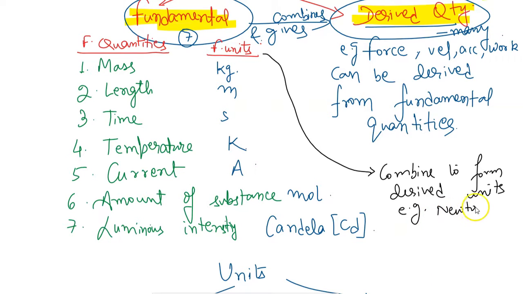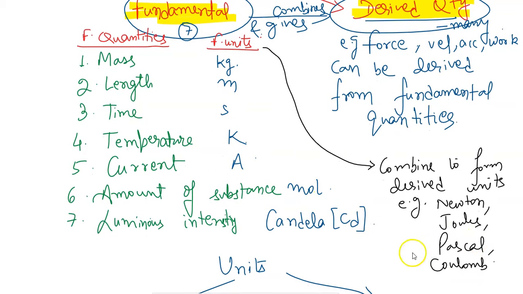Let us just mention one or two examples of derived units, like force, that's quantity, unit is Newton. Work, unit is joules, or even Pascal, even Coulomb. You can see Coulomb is the SI unit of charge, but this Coulomb is not categorized under fundamental quantities. If I have to express Coulomb in terms of fundamental units, then I'll have to use some expression which relates Coulomb with the fundamental quantity current, right?